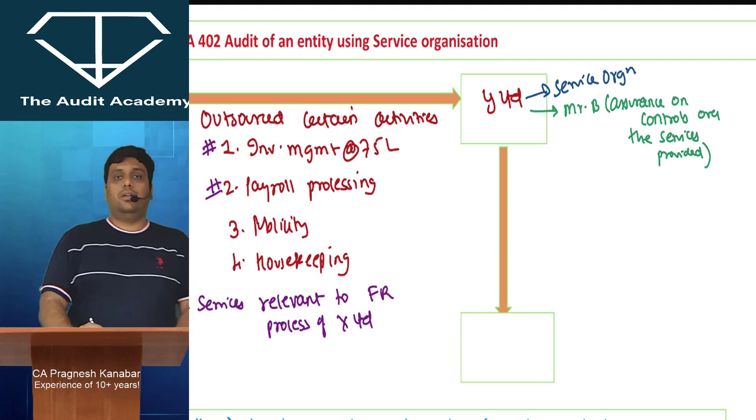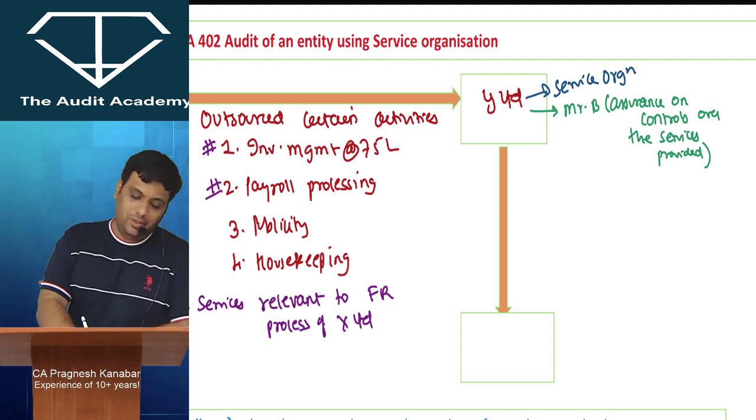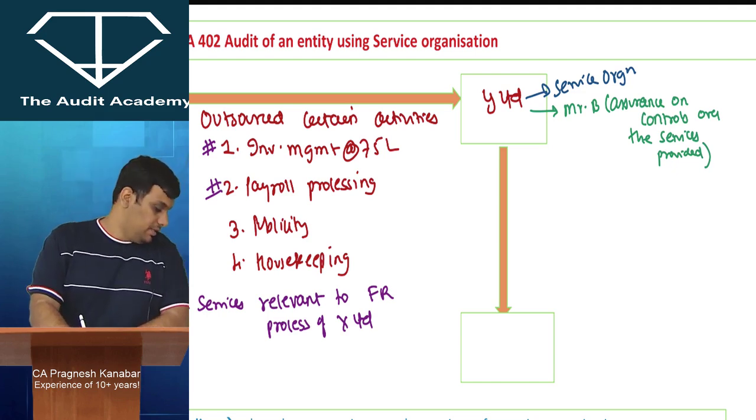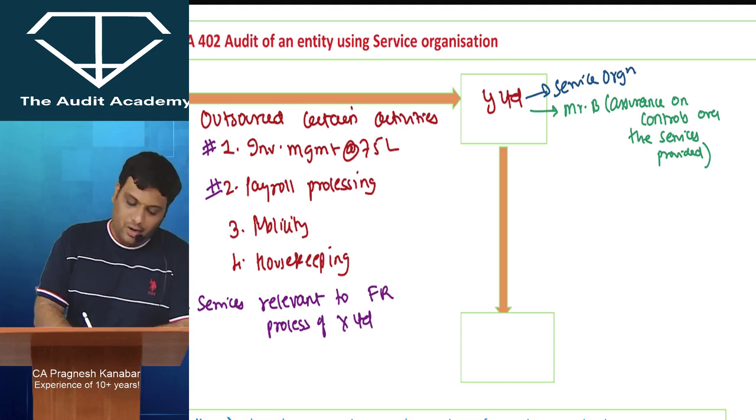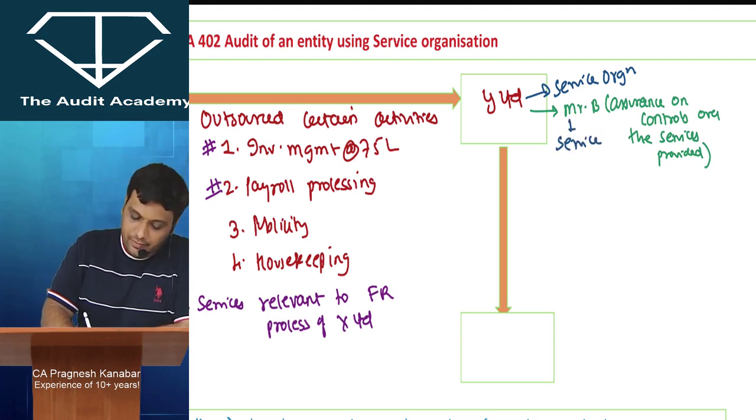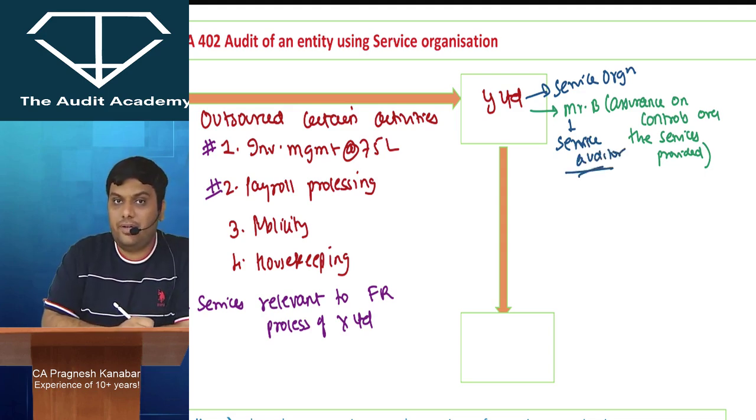And because Mr. B is appointed by the service organization, Mr. B will be called the service auditor.